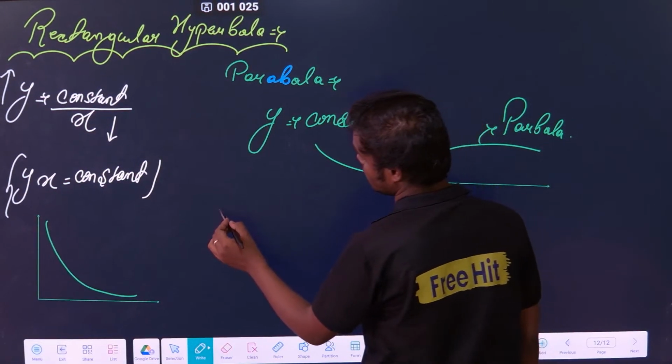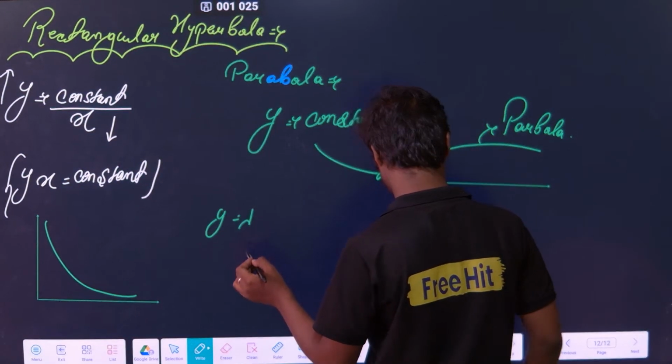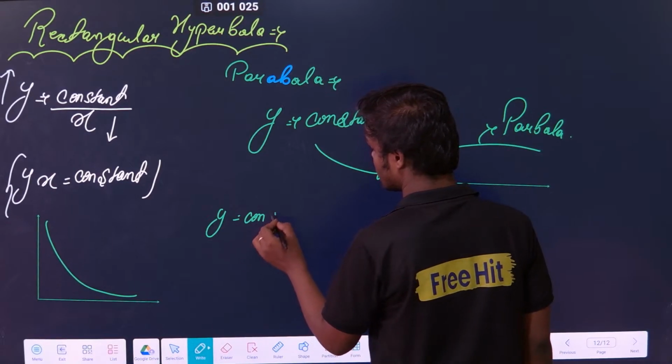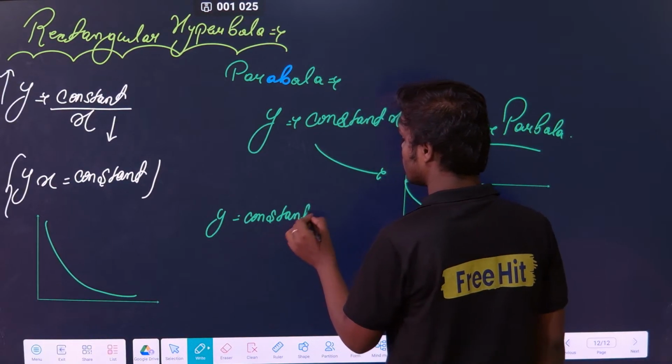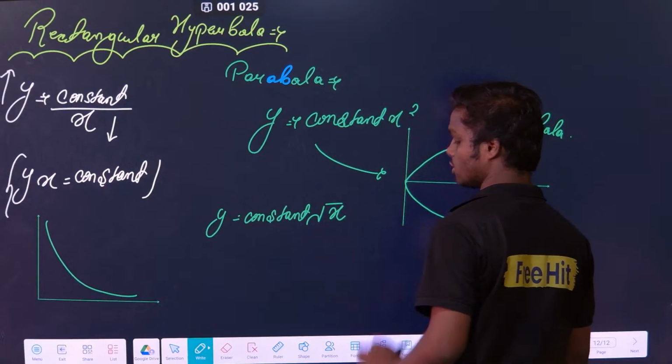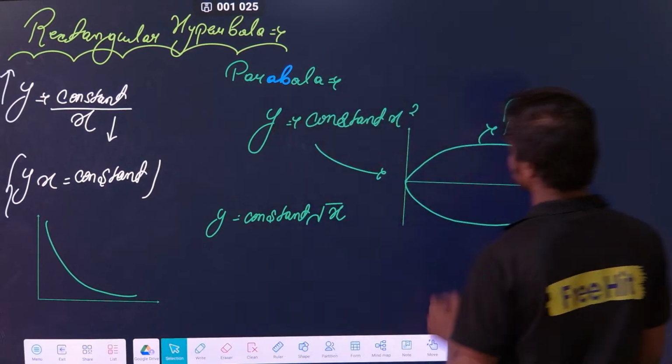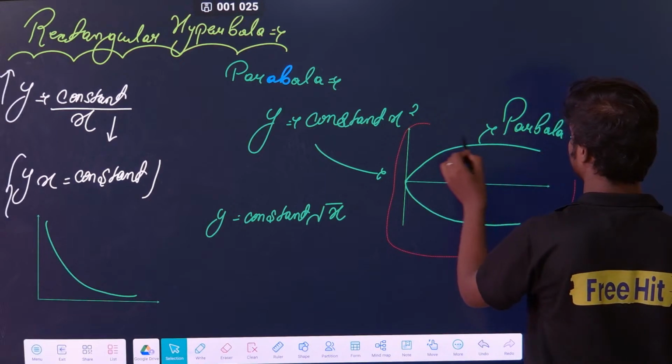Clear? Similarly, we have another one: y is equal to some constant into root x. If this is the case, what is going to happen? Let me tell you.